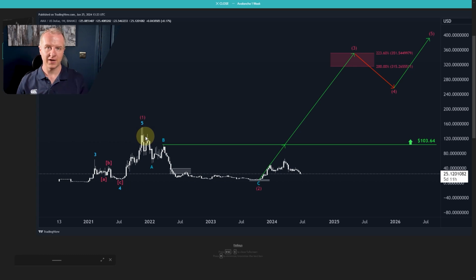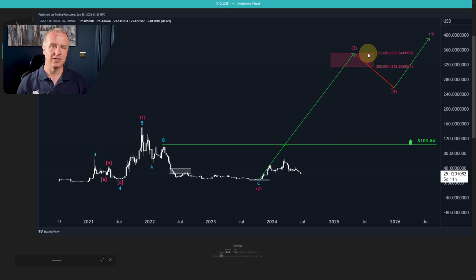So once these 5 waves are completed, magenta waves 1 to 5, this would count again as a larger wave 1. So we'll have to see obviously if the price can complete the entire roadmap, because altcoins are more risky assets, and to a degree they are experiments, so that's why they are more risky. But in an ideal Elliott-Wave world, we would see this follow-through of all 5 waves.